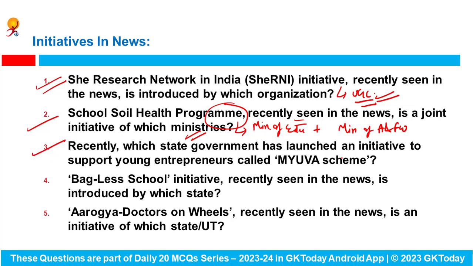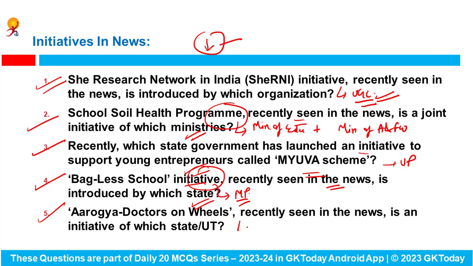Recently, which state government has launched an initiative to support the young entrepreneurs called the MYuva scheme? This scheme has been launched in UP. Bagless School initiative, recently seen in the news, is introduced by which Indian state? This initiative has been launched by Madhya Pradesh state so as to reduce the burden of the bags on the students in their schools. Okay. Arogya Doctors on Wheels, recently seen in the news, is an initiative of which state or the Union Territory? It is the initiative of Jammu and Kashmir.